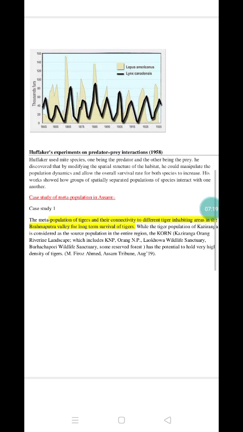He found that by manipulating the population dynamics, the overall survival of both the prey and the predator could increase. His work also showed how spatially separated populations of species interact with one another.